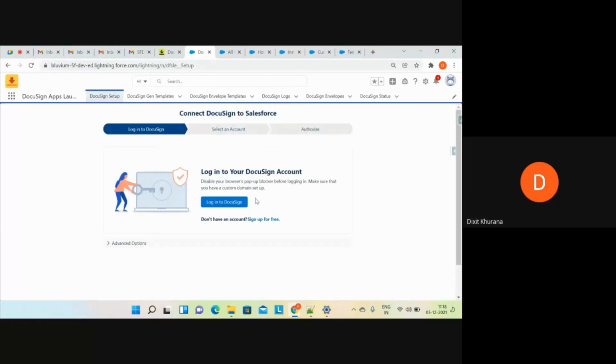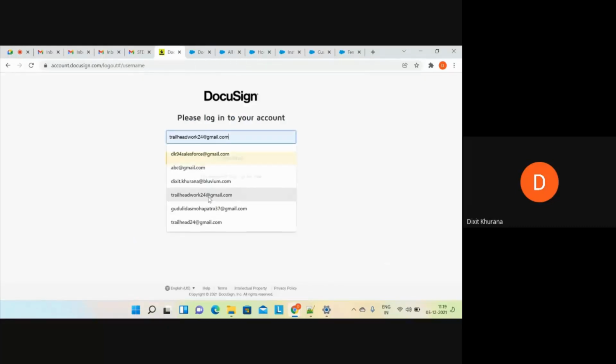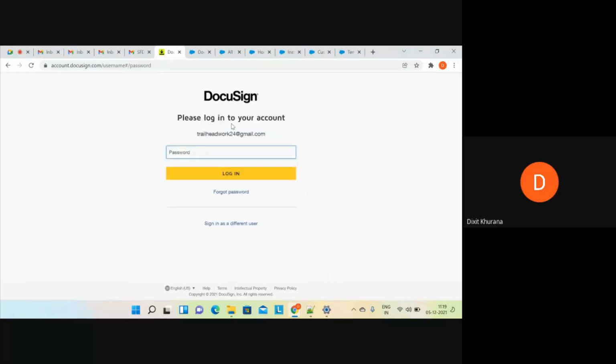Now you see, it is asking me to log in to DocuSign. Basically what we are doing is integrating DocuSign with Salesforce, so obviously we must have a DocuSign account as well. I have already created that DocuSign account. Let me log in to that as well. You just have to create a DocuSign account.